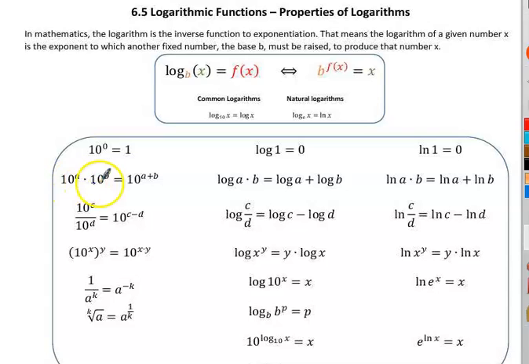Well, exponents, when you have the same base, to multiply, the base stays the same and you add the exponents. Well, logs have that same property. If we're multiplying inside of a single log, you can split that apart and it becomes addition of two separate logs. It's just like adding the exponents, because logs are exponents. And it doesn't matter whether you're log base 10, a log base e, or any log base. It still has those same properties.